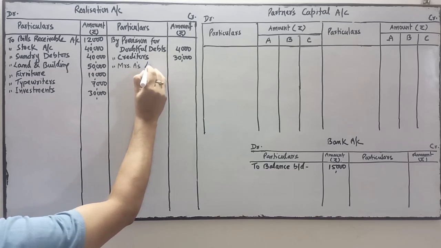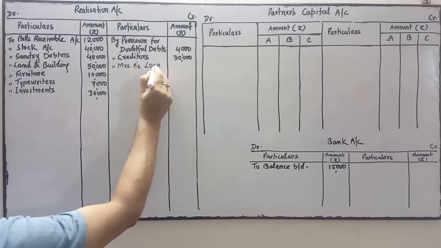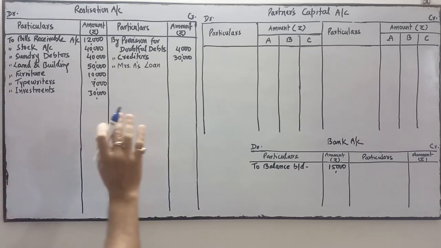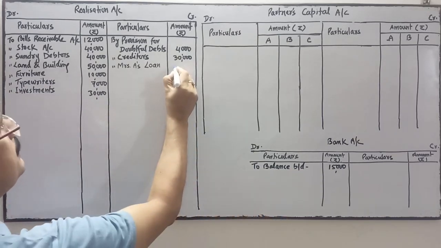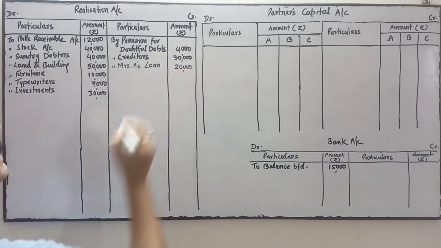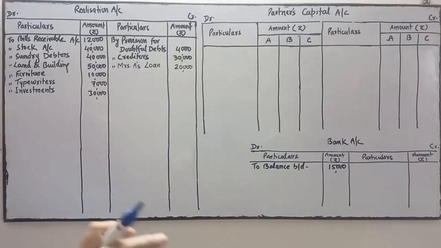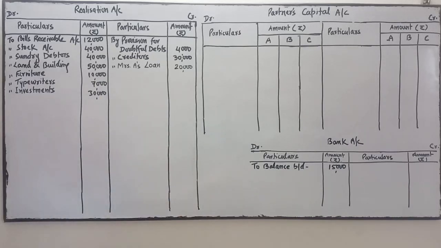It's an external liability. The wife's loan is considered an external liability, so this will be paid first, before the partner's loan. Mrs. A's loan is 20,000. A is the partner, and the partner's wife's loan will be considered an external liability.